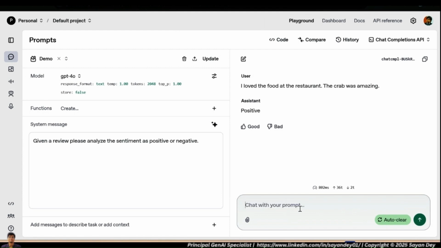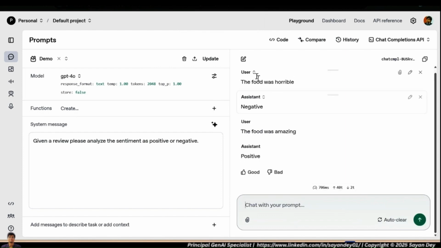The food was horrible. If I specify this statement, see, the assistant will respond negative. You can see auto clear is turned on, so its context is not getting saved. So I can say the food was amazing. If I ask this question, now the context is maintained actually. So you can see now it says positive.